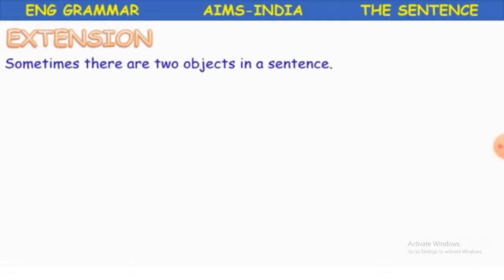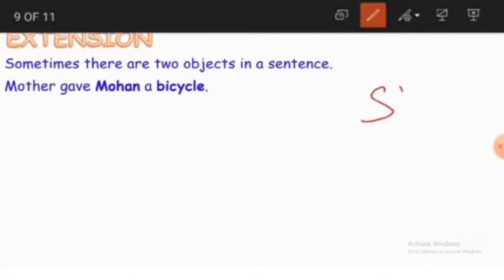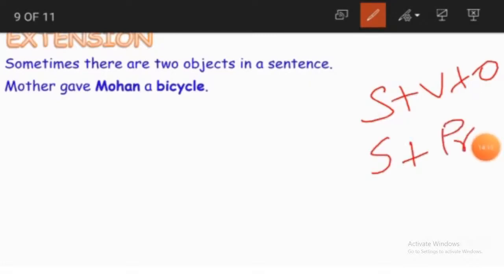Okay, so now we'll have some extension regarding this sentence only. Sometimes in a sentence you will have 2 objects. Until now we have just learnt that we have a subject, a verb and an object, and another type of sentence where we have a subject and a predicate. Now we are saying that sometimes we have 2 objects.